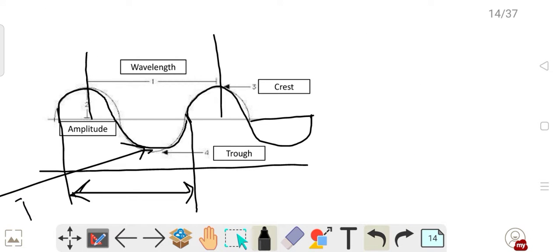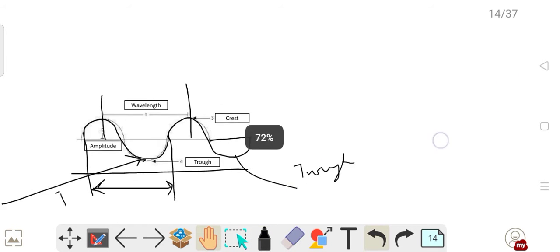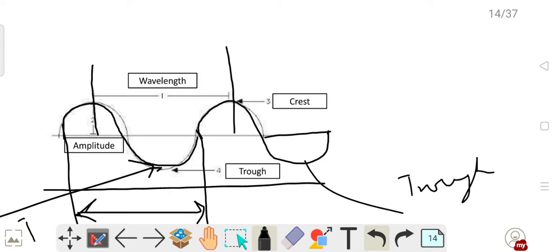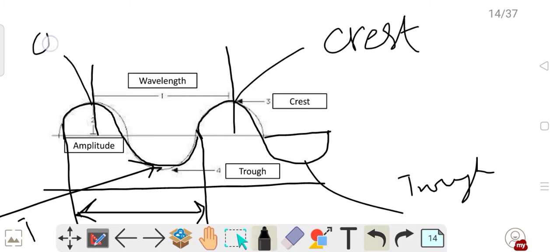This is called trough. So it is not working correctly, sorry. And this is called crest. So this will also be crest. So distance between two consecutive crest, or distance between two consecutive trough.